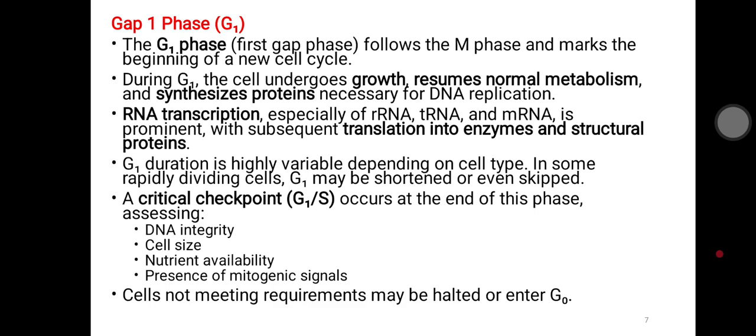In G1 the cell undergoes growth, resumes normal metabolic processes, and synthesizes the proteins essential for the DNA replication process, along with RNA and protein synthesis. Then we have critical checkpoints in the cell cycle at the G1 phase. These check DNA integrity, cell size, nutrient availability of the particular cell, and the presence of mitogenic signals.